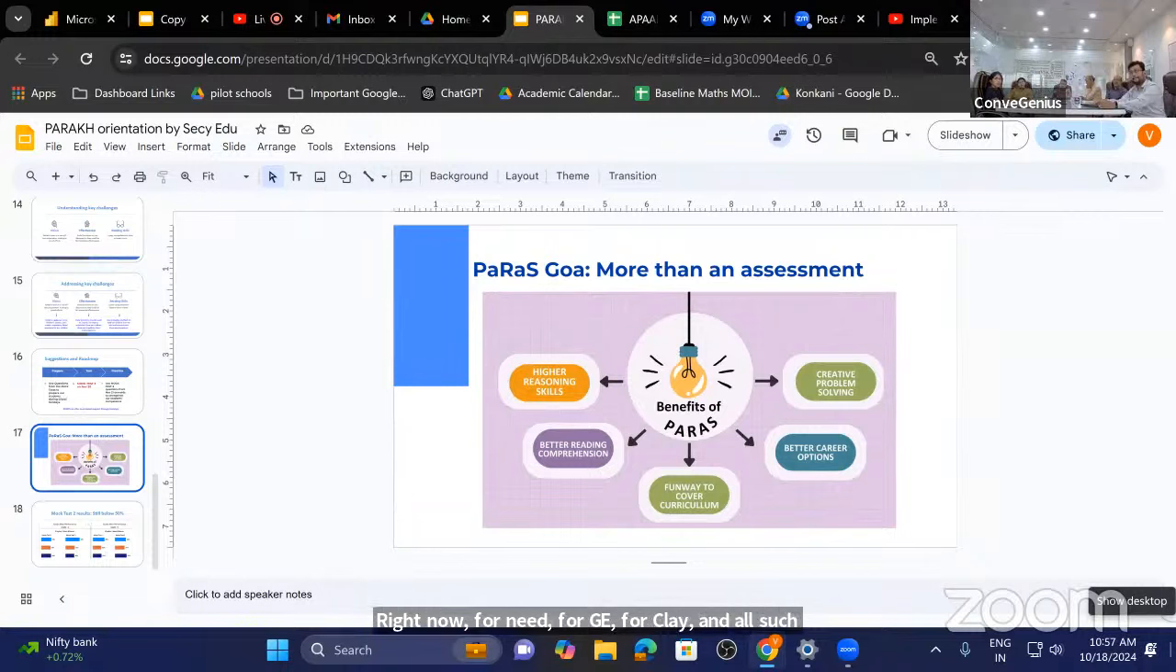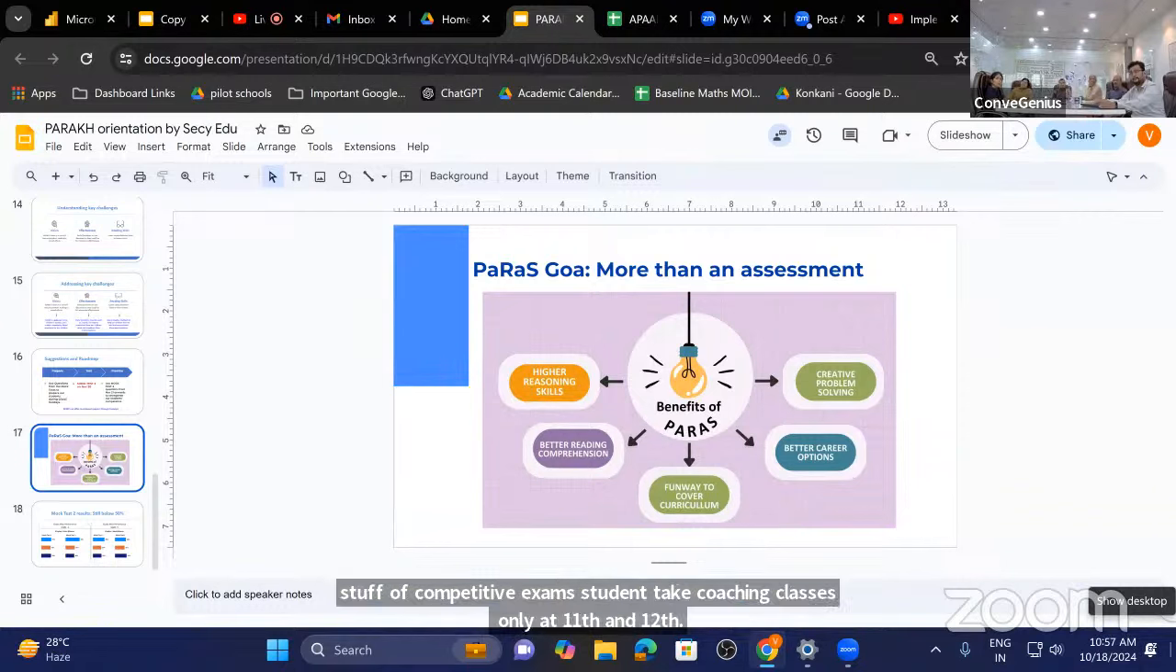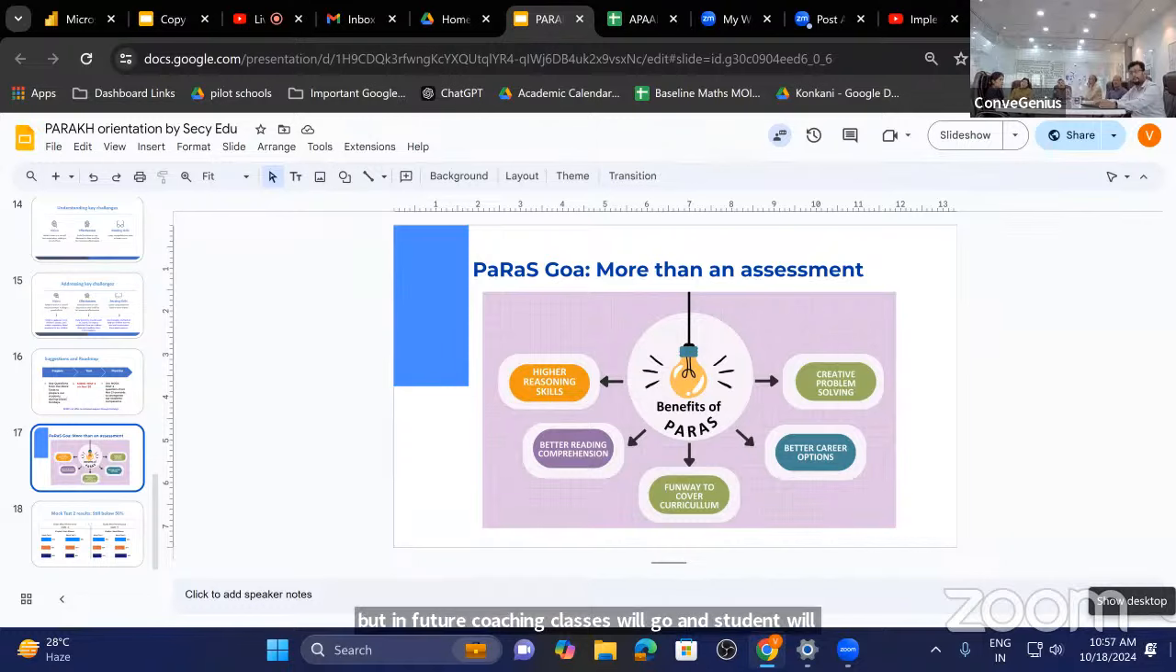Students take coaching classes only in 11th and 12th. But in future, coaching classes will go, and students will not be required to take any coaching classes, because such training they will get right from the beginning, right from first standard itself. That is why the PARAKH exam or NAS exam is very important. So this NAS exam this time is for standard 3, standard 6, and standard 9.